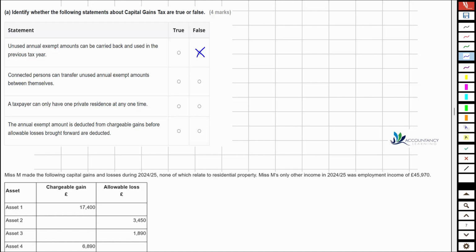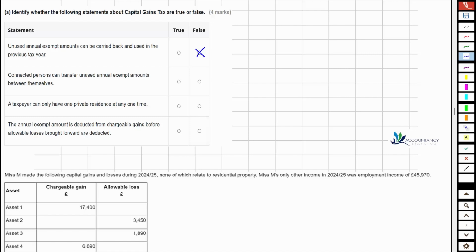And why do we care about them? Well, if we are a connected person, that means that any disposals between them have to be at market value. So HMRC assumes that as they're a connected person, then we may not be selling to them at the market price. There may be some sort of special deal going on. So any disposals need to be at market value. Now, the exception to that is if you have a disposal to your spouse or civil partner, because those are exempt. We're allowed to transfer assets to our husband and wife without any capital gains tax.